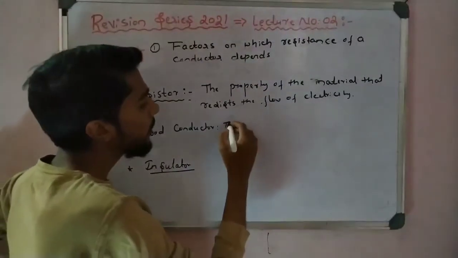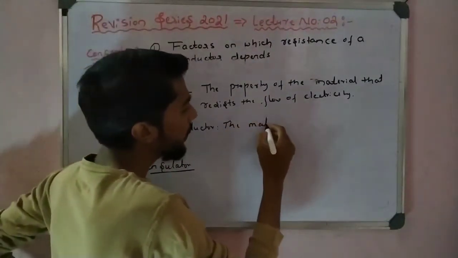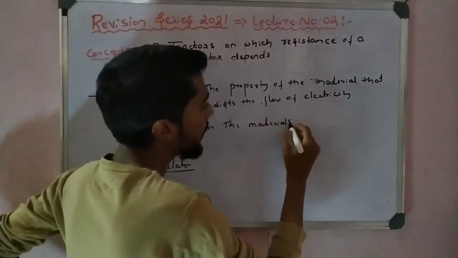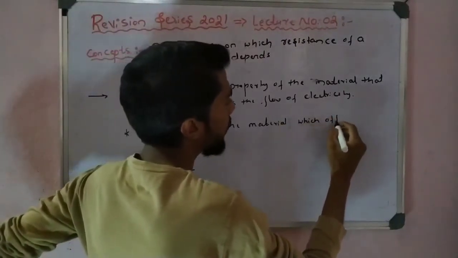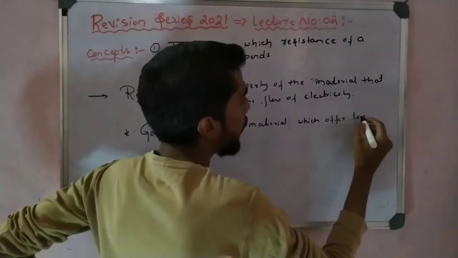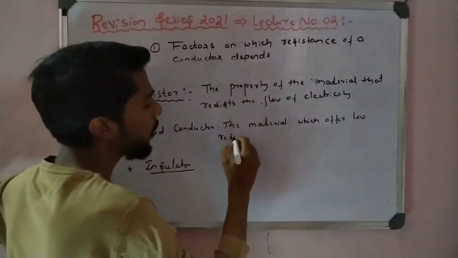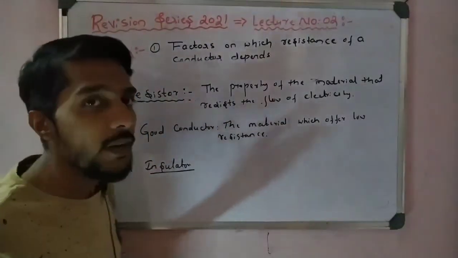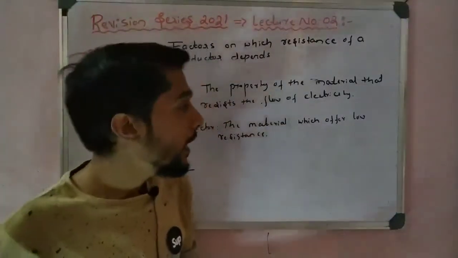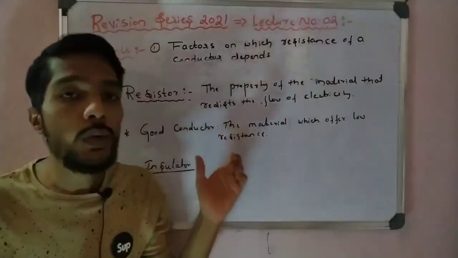The material which offers low resistance. Any material which offers low resistance is called a good conductor.